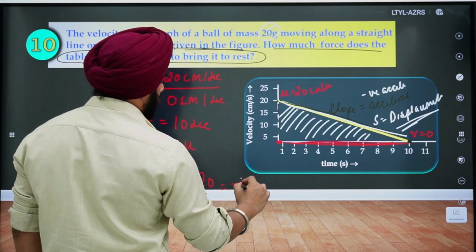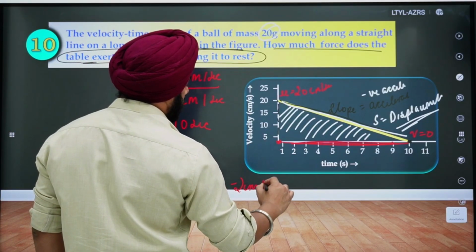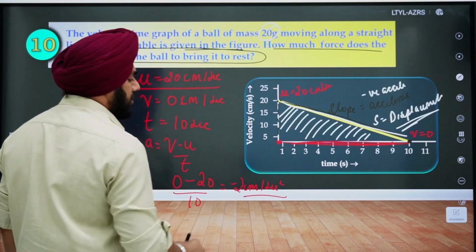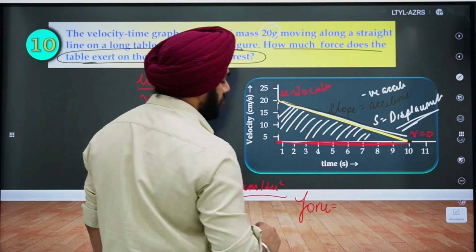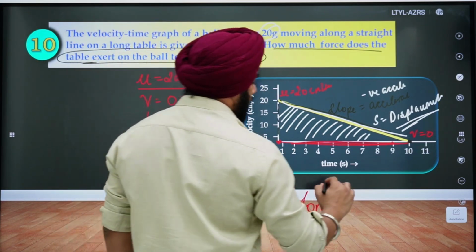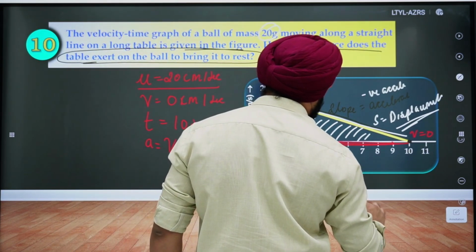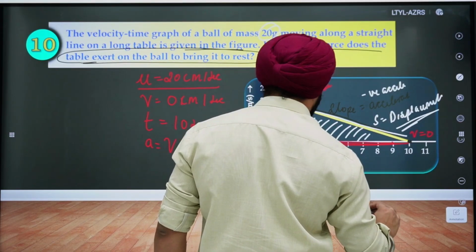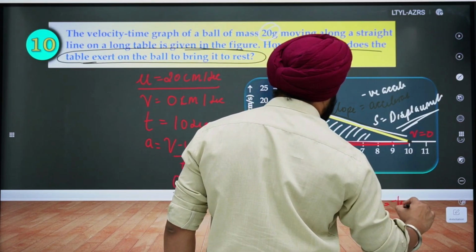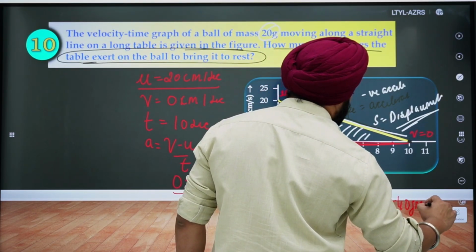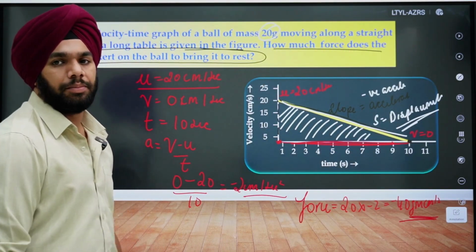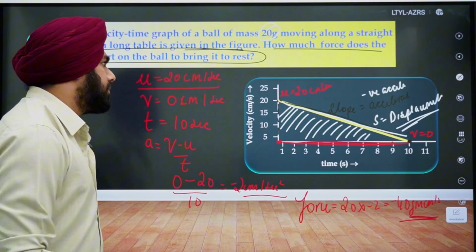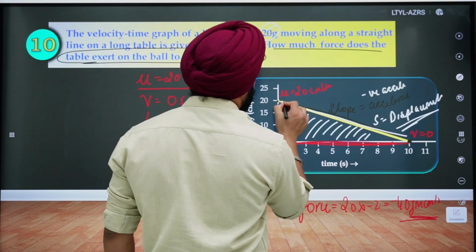So eventually you got minus 2 centimeter per second square, the acceleration. So force came out to be mass into acceleration. So 20 gram into minus 2. So it is minus 40 gram centimeter per second square. Okay. Or 40 dyne, you can simply say. Also, if you need to find out the slope, just take a look.